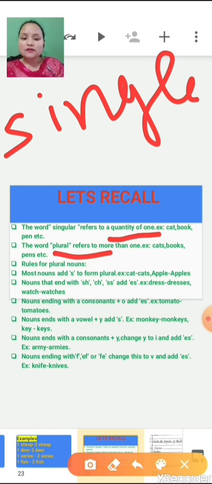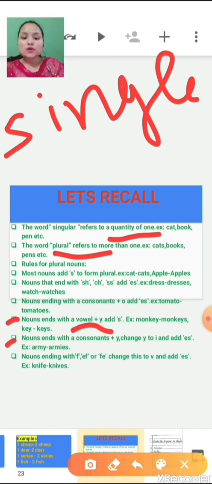Nouns ending with a consonant plus O add ES. Example, tomato, tomatoes, potato, potatoes. Nouns ending with a vowel plus Y, add S. Example, monkey, monkeys, key, keys.